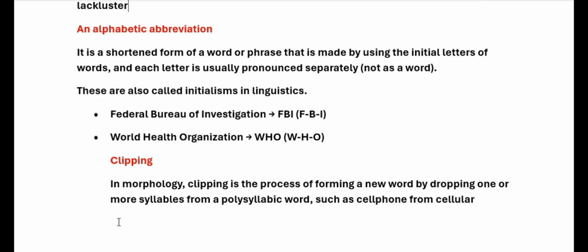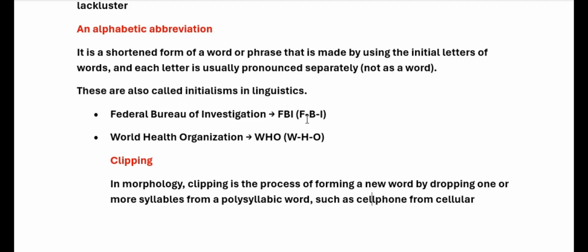Another method through which new words are formed is alphabetic abbreviation. It is the shortened form of a word or phrase that is made by using the initial letters of words, and each letter is pronounced separately, not as a word. Like FBI, Federal Bureau of Investigation, converts into FBI. It is similar to acronym, but here the new formed word is not pronounced as a word, but the letters are pronounced separately, like FBI.